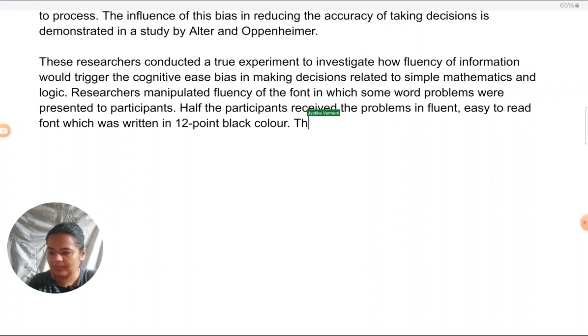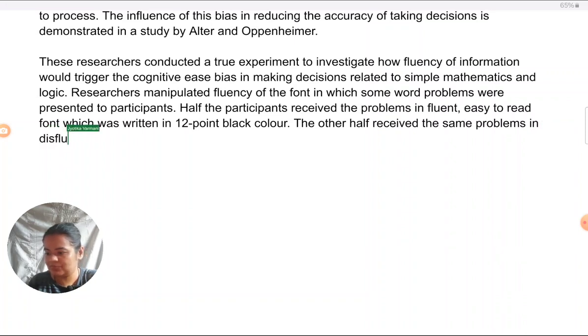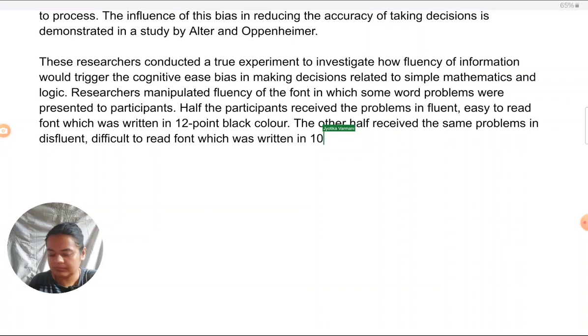The other half received the same problems in disfluent, difficult to read font, which was written in 10-point italic grey color.